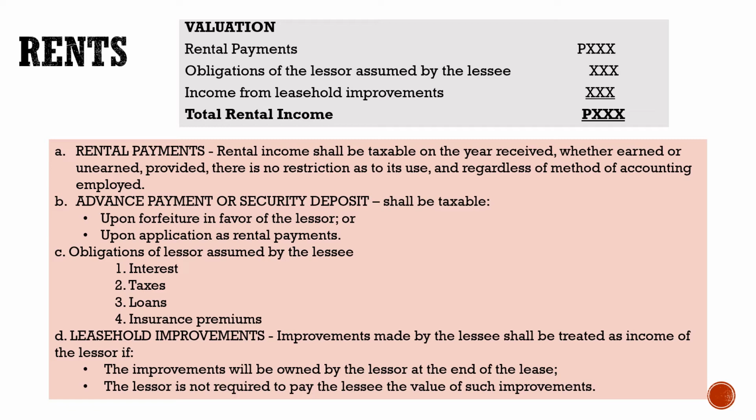The lessor is not required to pay the lessee the value of such improvement. So that is also part of the rental income on the part of the lessor, or the one who rented out. So the total rental income would be rental payment plus the obligation of the lessor assumed by the lessee and the income from leasehold improvement.